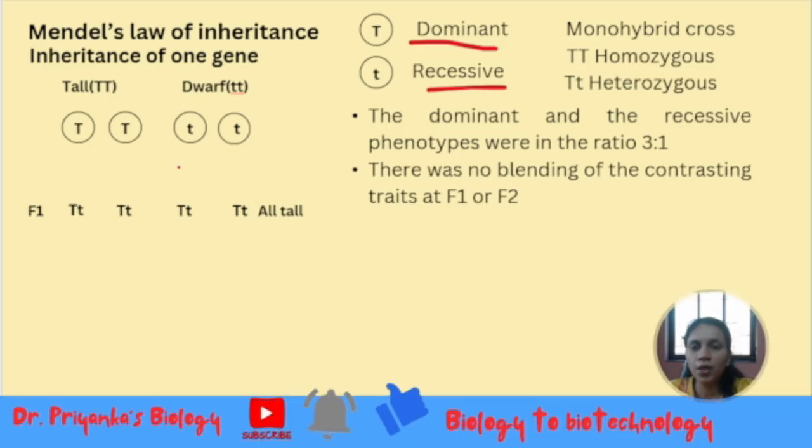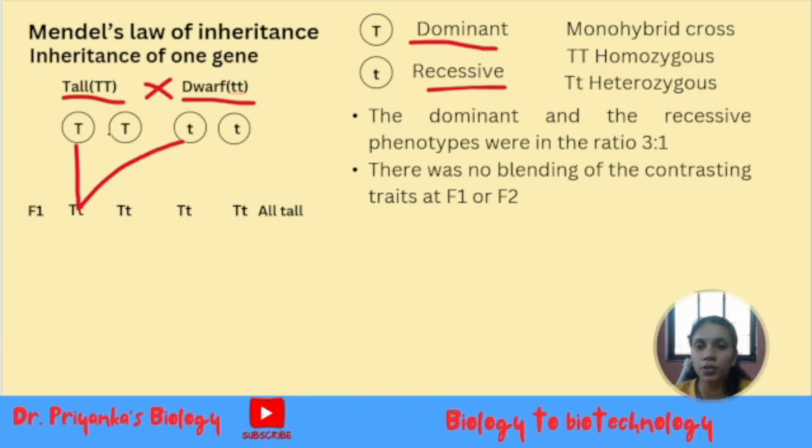Here if you see, we have taken a tall plant with genotype capital TT, and a dwarf plant with small tt. What we have indicated in these circles are the alleles. When we carry out a cross between such a pair, capital T is dominant, so the phenotype will be like the tall plant.